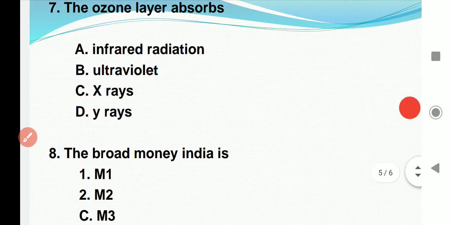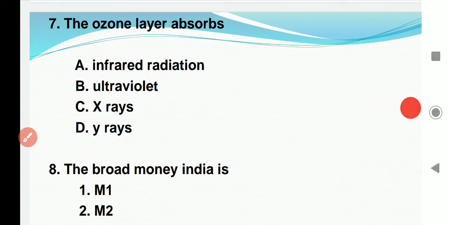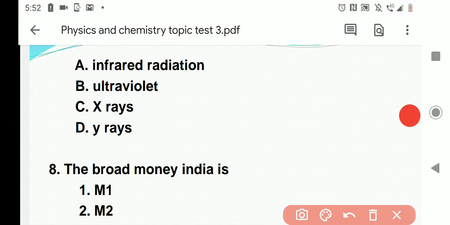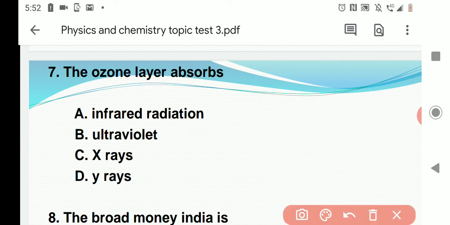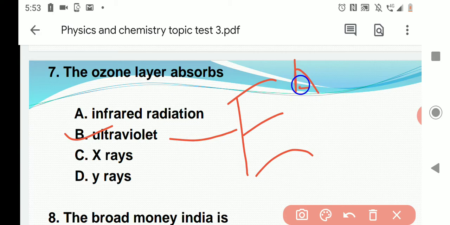Next question. The ozone layer absorbs what? Option A, infrared radiation. Option B, ultraviolet radiations. Option C, X-ray radiations. Option D, gamma rays. Answer is B, ultraviolet radiations. In ultraviolet radiation, three types of radiations are there. One is ultraviolet radiation A, then B, then C.